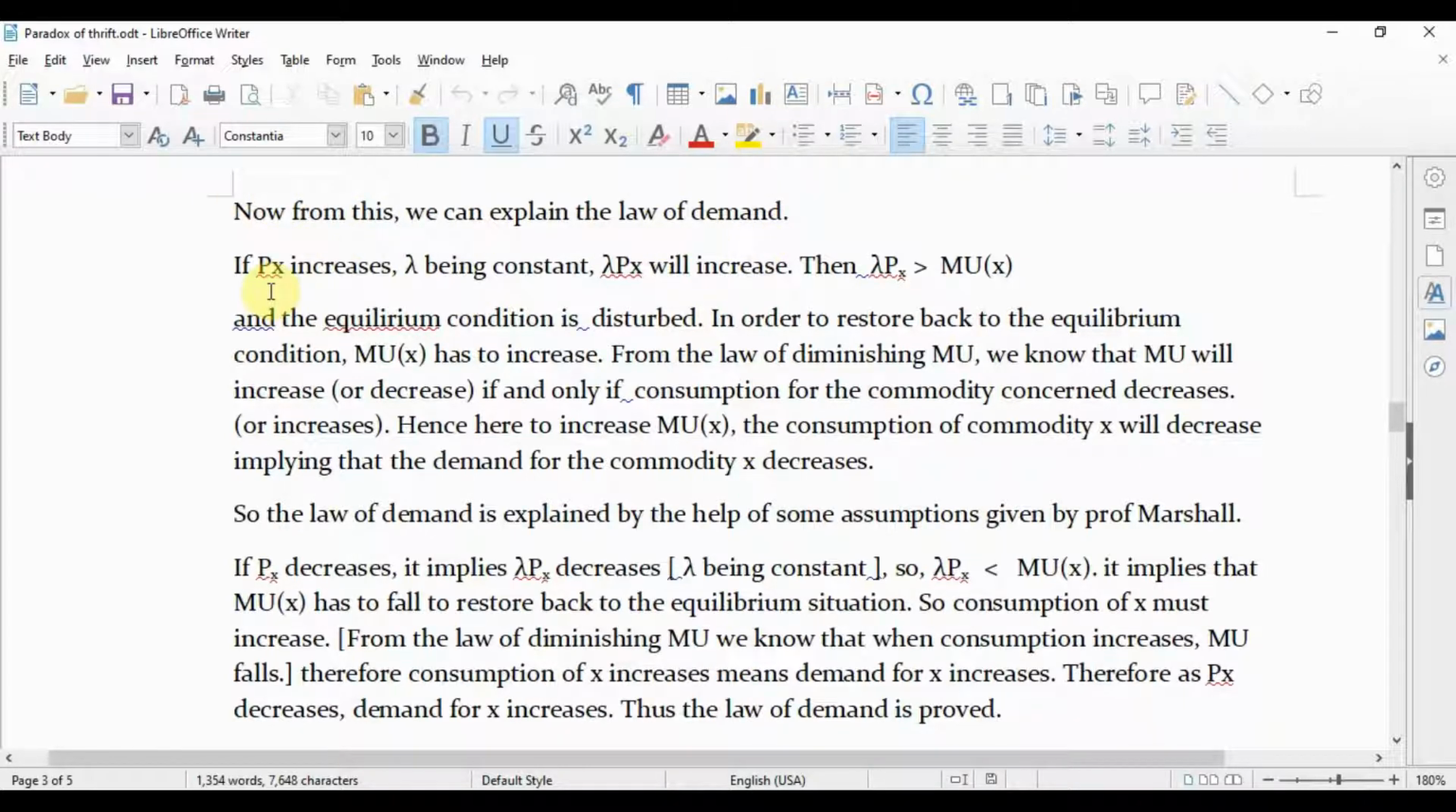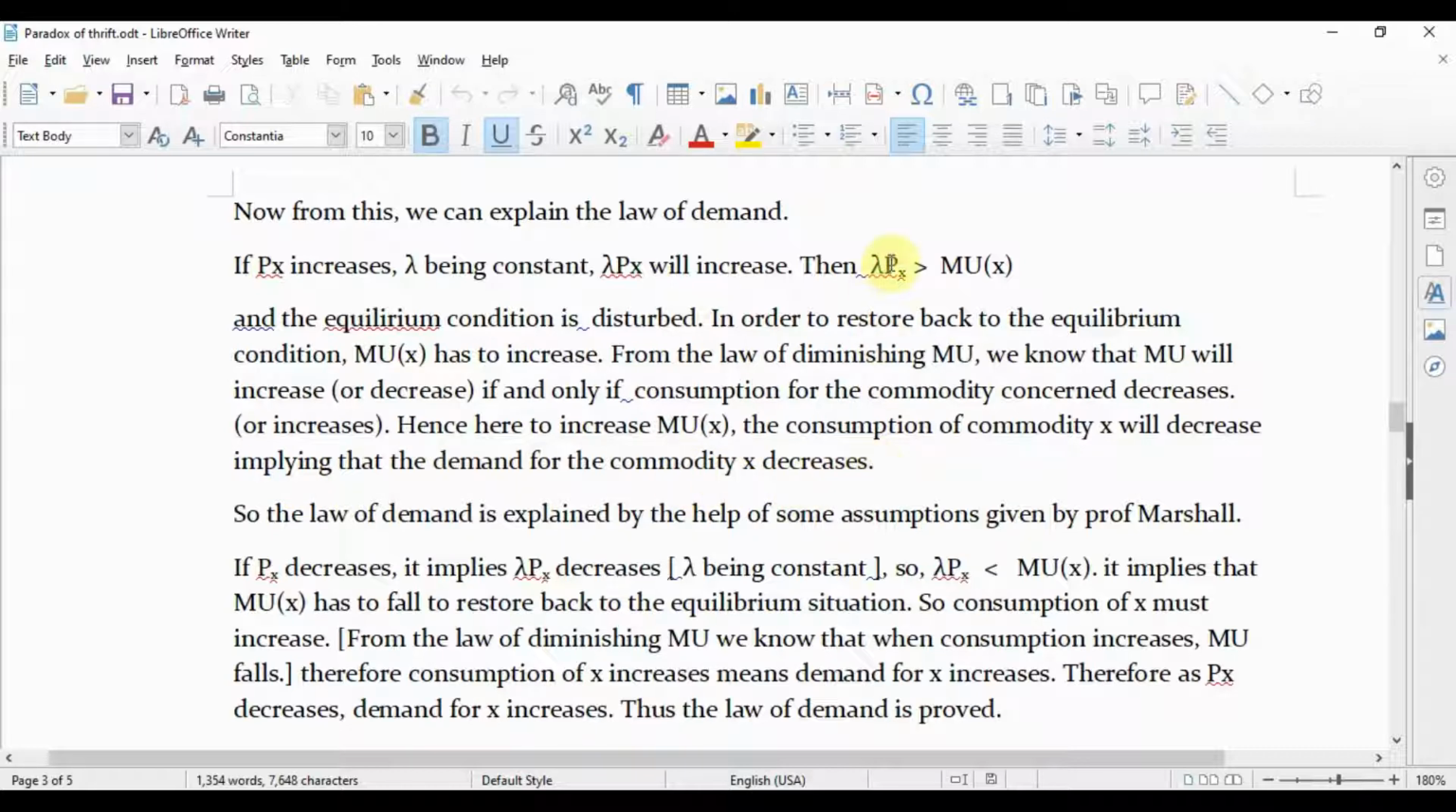We know lambda px equals mu of x is the equilibrium condition. Now if px increases, lambda being constant, lambda px will increase, then lambda px is greater than mu x, and the equilibrium condition is disturbed. In order to restore the equilibrium, mu x has to increase, because from the law of diminishing mu we know that mu will increase if and only if consumption of the commodity decreases. Hence, to increase mu x, the consumption of the commodity x will decrease, implying that the demand for the commodity x decreases.